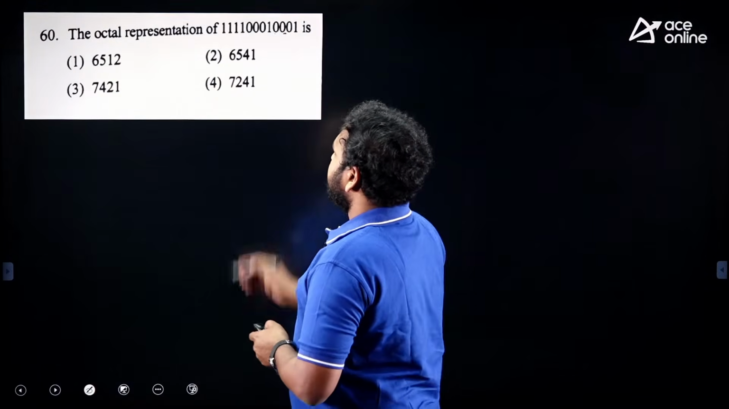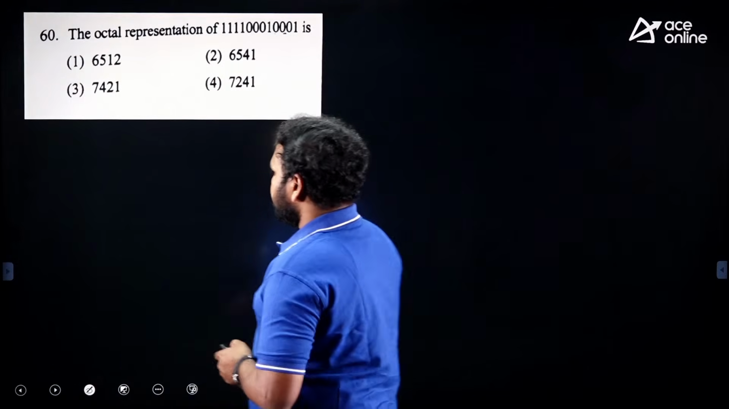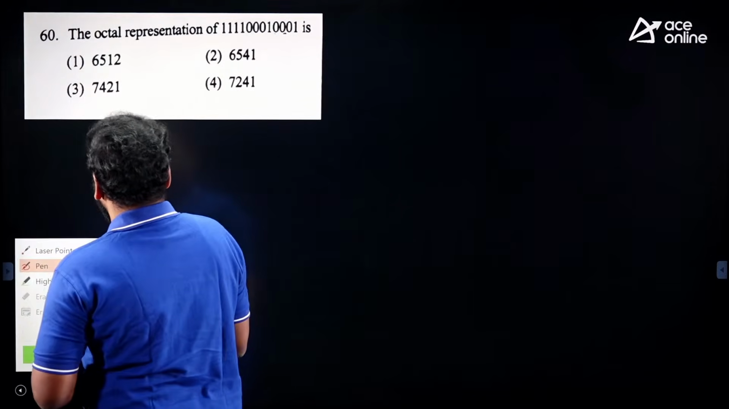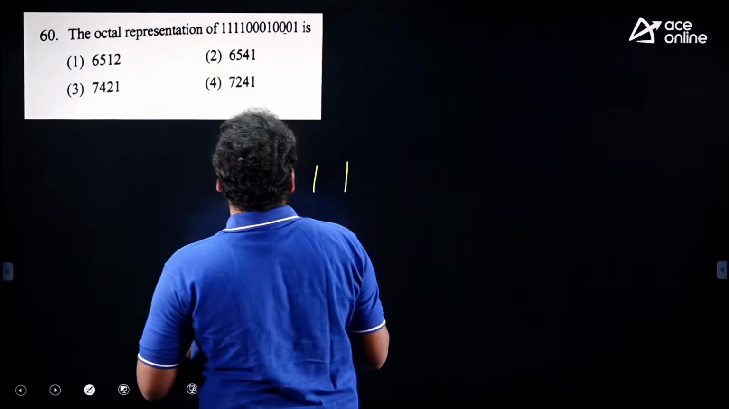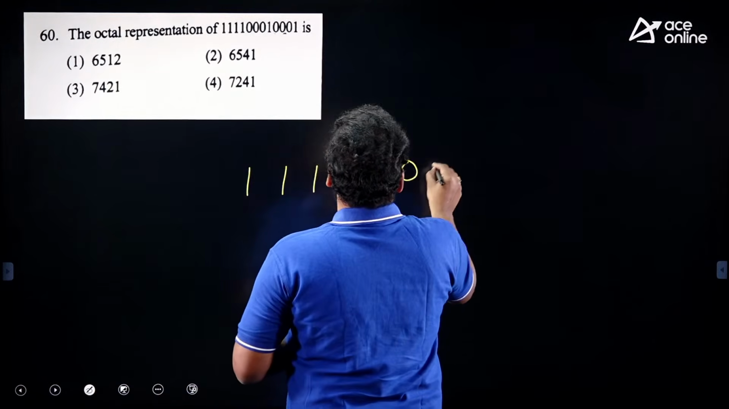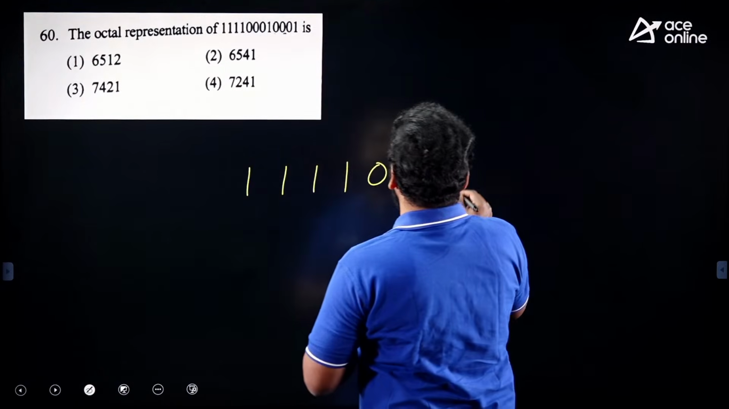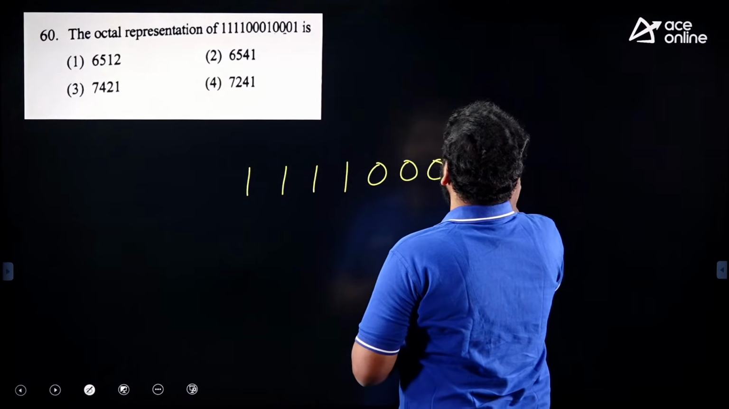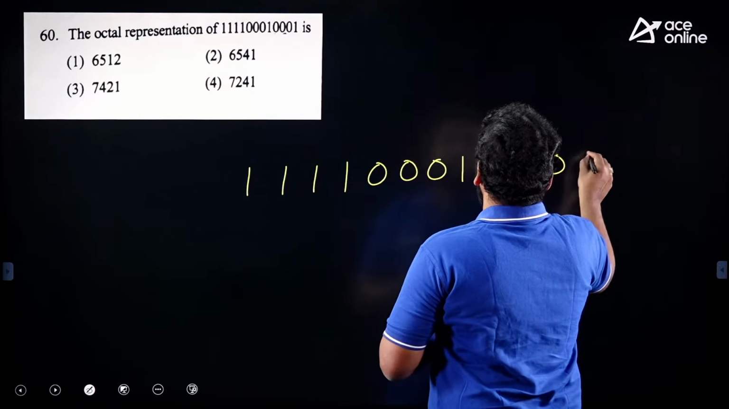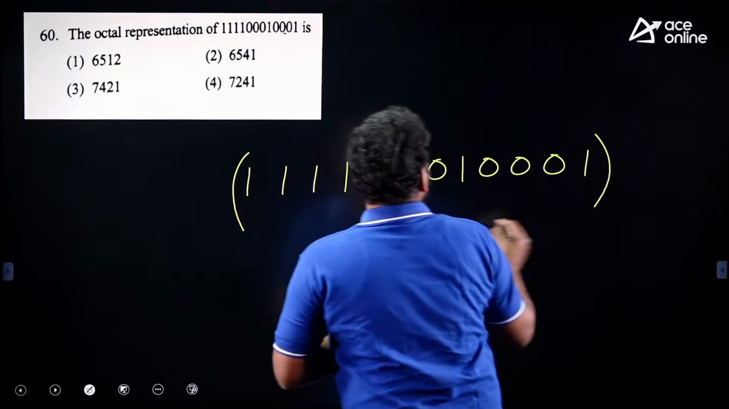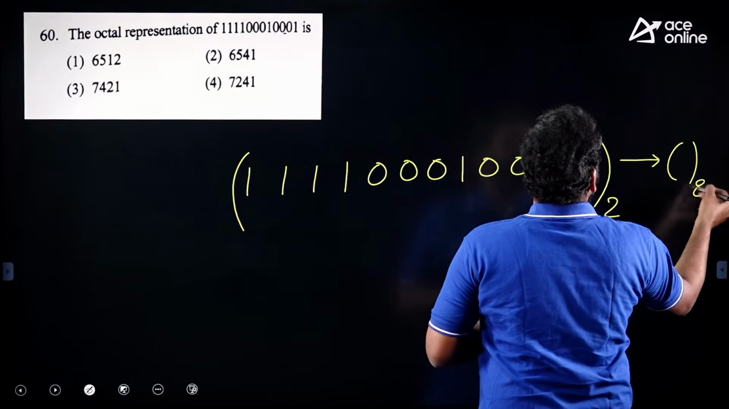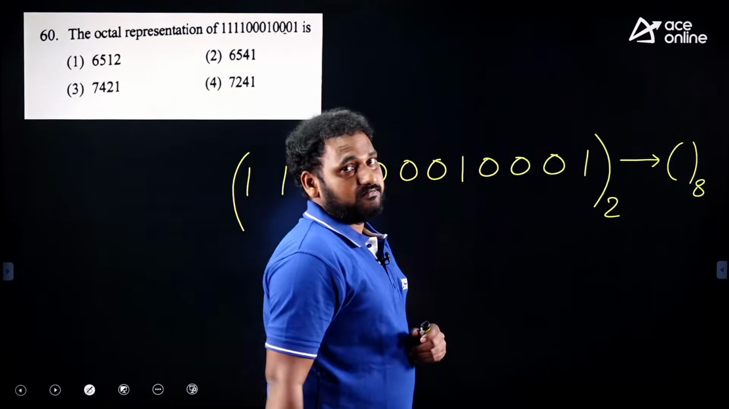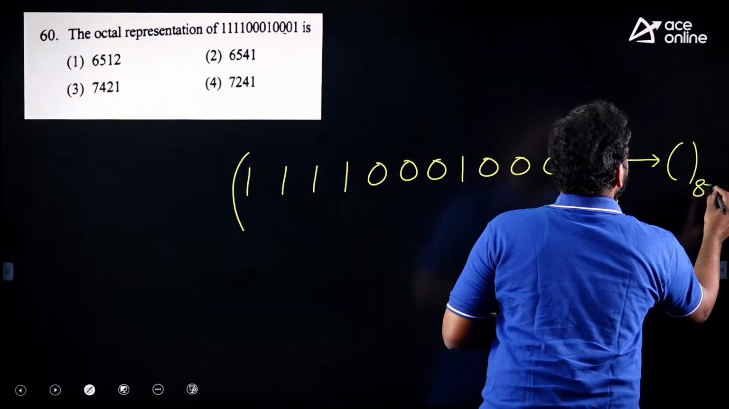The octal representation of some binary number is dash. The binary number 1111 000 1000 1 is given. We are going to convert it into octal. So we know the technique. What is the base value of octal? 8. We can write it as 2 to the power of 3.